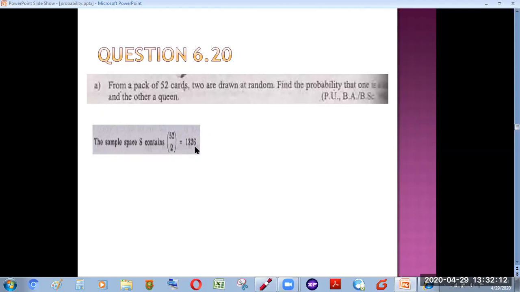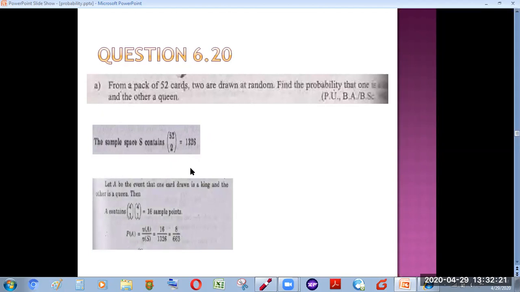Now to find the probability that one is a king and the other is a queen, we need to observe how many kings and how many queens there are. There are 4 king cards and there are 4 queen cards. So making this complete event, 1 card from the kings and 1 card from the queens becomes 4C1 multiplied by 4C1, which gives us 16 sample points in which we can select a king and a queen from a deck of 52 cards.